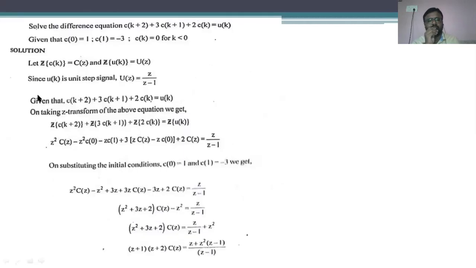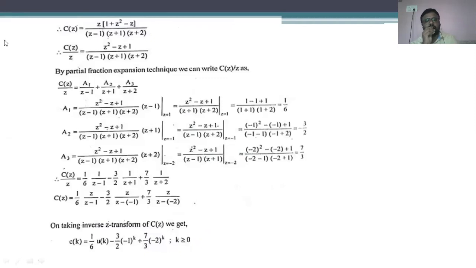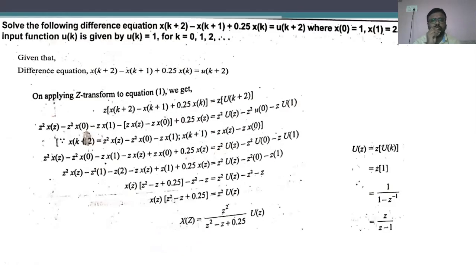That means from the difference equation we are going to get the z transform, that is c of z divided by u of z, and after that c of z is going to be converted to c of k by applying the partial fraction. In this one also we have seen so many problems. While I have observed in the previous university questions, many problems are regarding the difference equations.